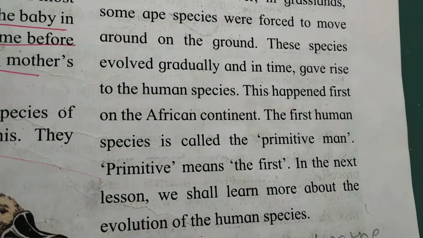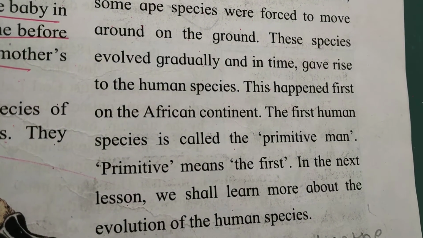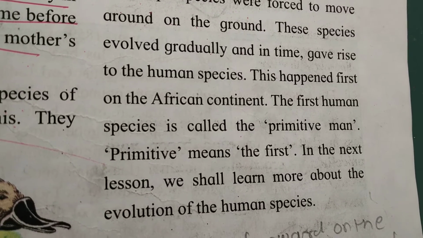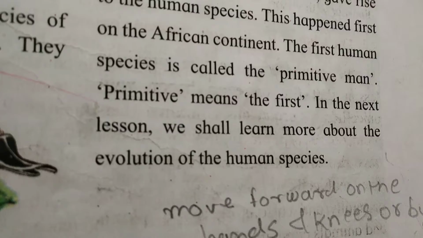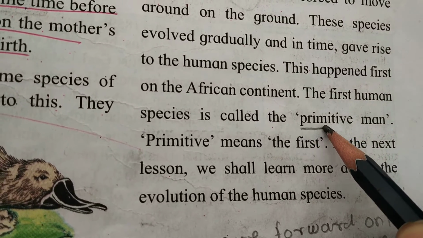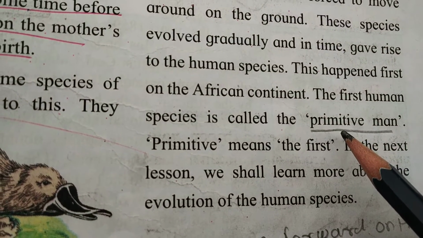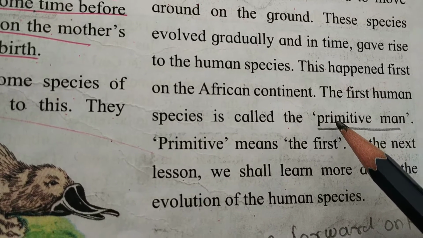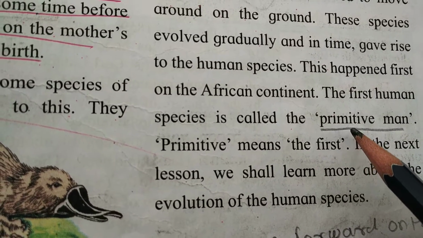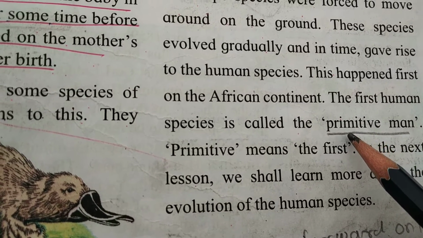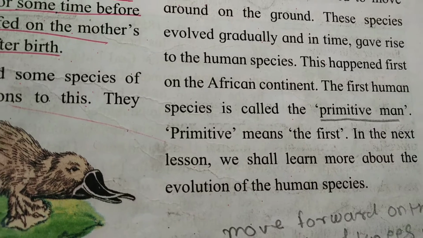This happened first on the African continent, and the first human species is called primitive man. The first human appeared in the African continent, and this first human species is called primitive man.